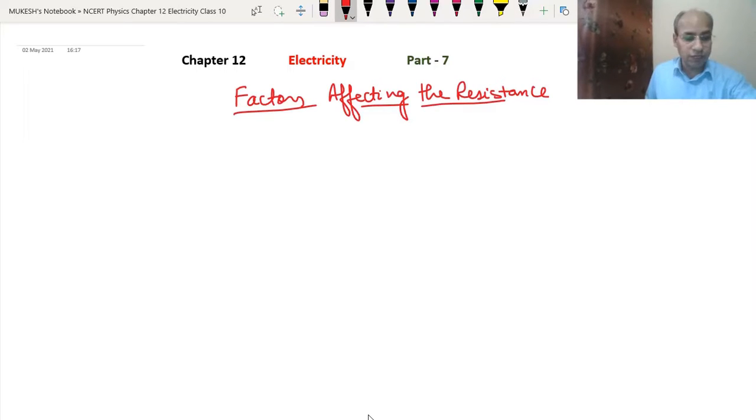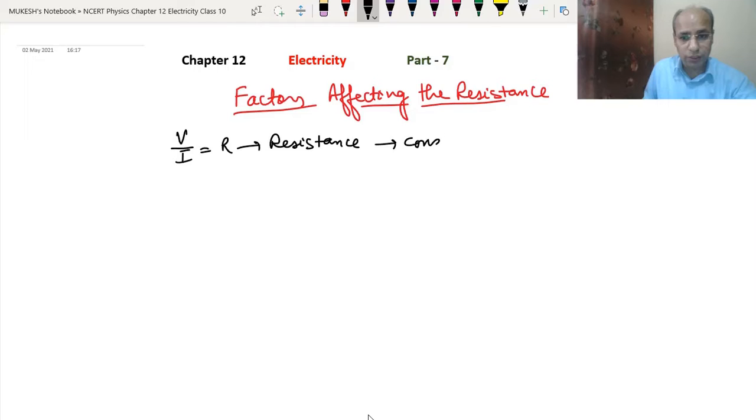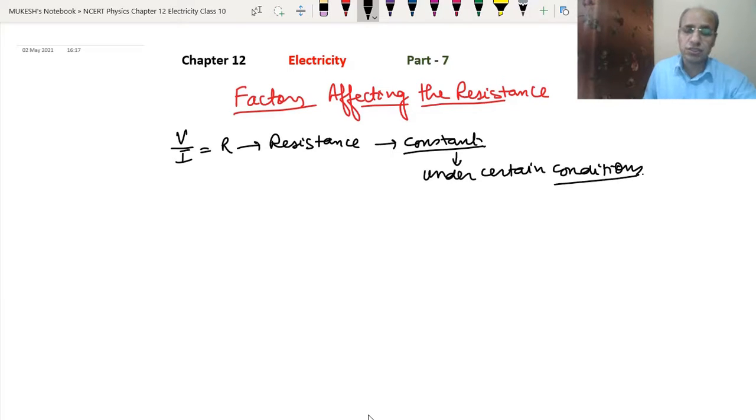Now we will study the factors affecting the resistance. In the last videos, when we studied Ohm's law, we said that V upon I is equal to R, where R means the resistance. We had discussed that it is a constant quantity, but it is not always constant. It is constant only under certain conditions. What these conditions are, we will study in the factors which affect the resistance. So what are the different factors which affect the resistance?